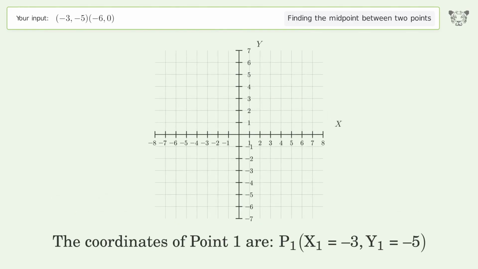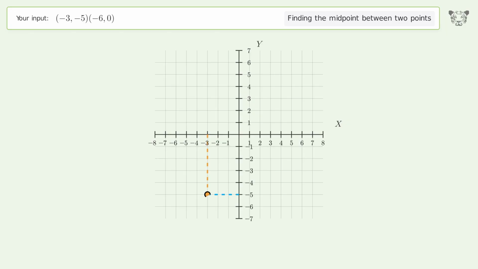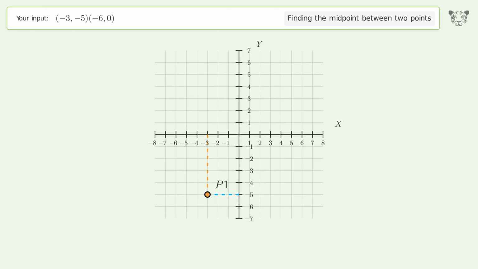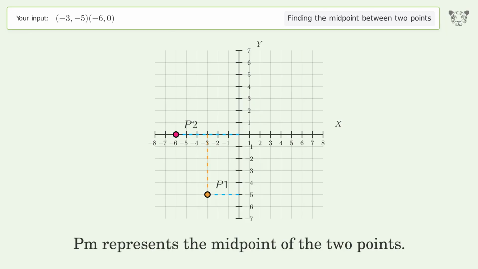The coordinates of point 1 are, x1 equals -3, y1 equals -5. The coordinates of point 2 are, x2 equals -6, y2 equals 0. PM represents the midpoint of the 2 points.